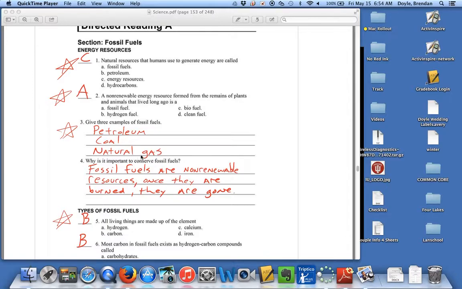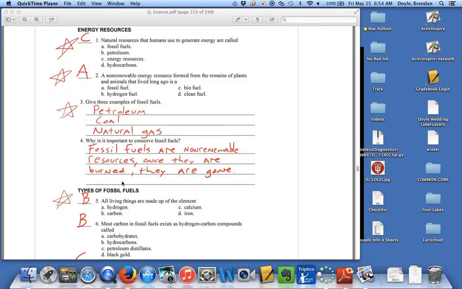coal, and natural gas. Why is it important to conserve fossil fuels? Fossil fuels are non-renewable resources. Once they are burned, they are gone. Also, when we burn fossil fuels, it puts pollution into the air. When we mine fossil fuels out of the ground, that ruins habitats. So there's a lot of consequences associated with fossil fuels.